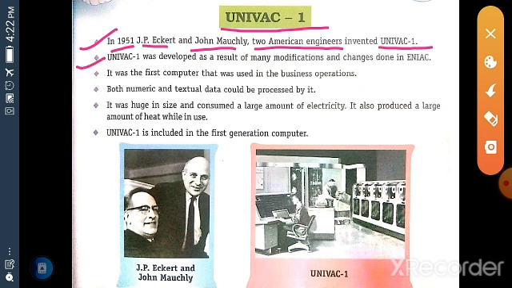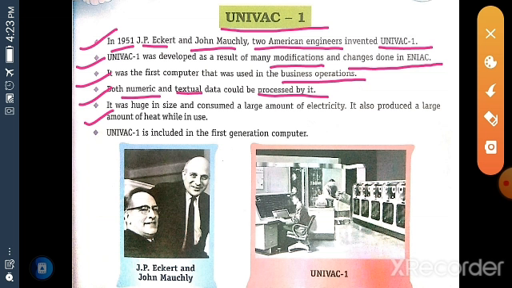UNIVAC 1 was developed as a result of many modifications and changes done in ENIAC. It was the first computer that was used in business operations. Both numeric and textual data could be processed by it. It was huge in size and consumed a large amount of electricity. It also produced a large amount of heat while in use. UNIVAC 1 is included in the first generation computers.